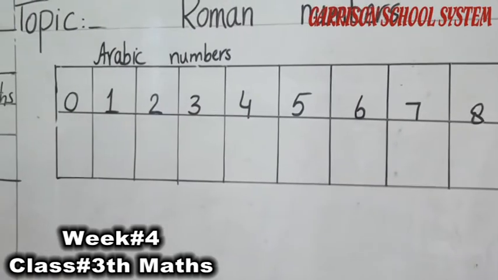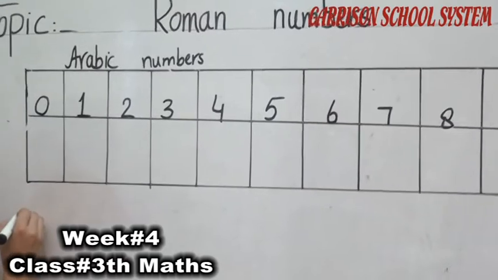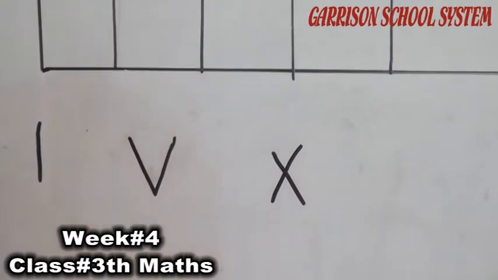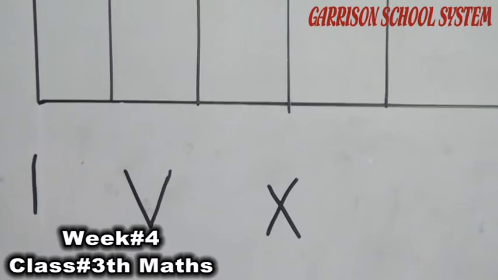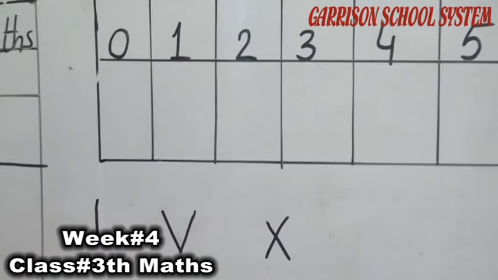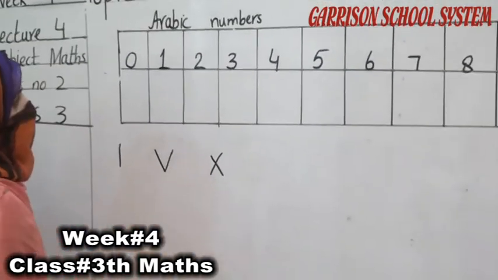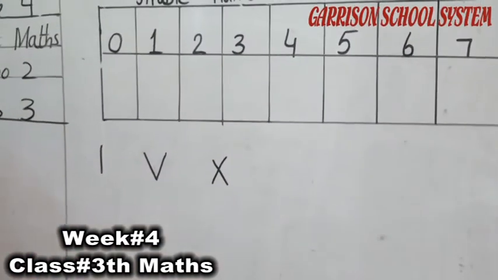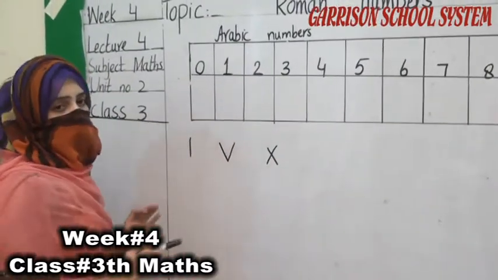Okay students, now we are going to discuss the Roman numbers. In Roman numbers, we use these three symbols. Romans combined their symbols to make different numbers. We use these symbols to make the Roman numbers and Roman counting. The first number is 0. Students, according to the Roman scholars, there is no value of 0. The Roman 0 has no value.